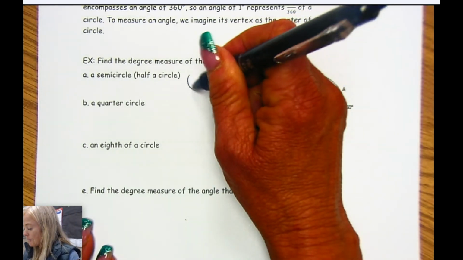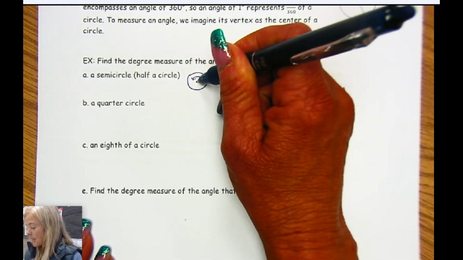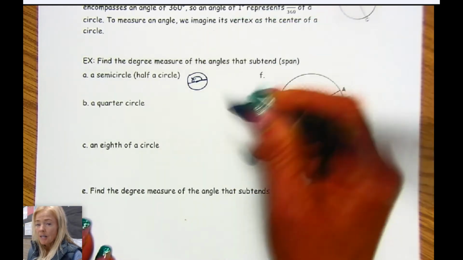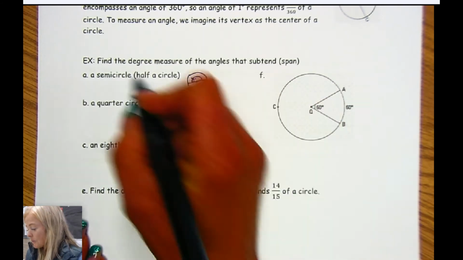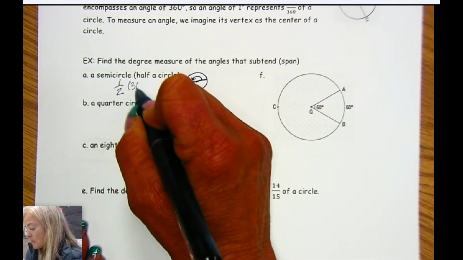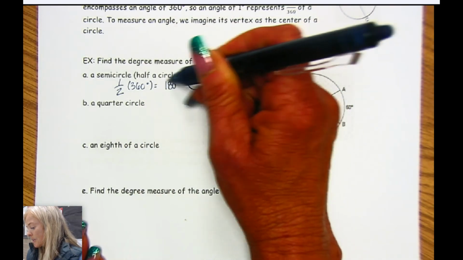So if I had 360 degrees, I start here and I subtend half of the circle, I end up right there. Of those 360 degrees, I've gone half of a circle. So what I do is I take 1/2 and multiply it by the 360 degrees, and I get 180 degrees.